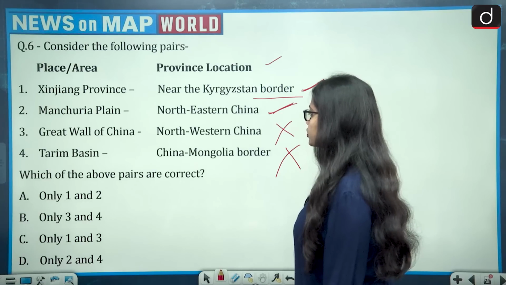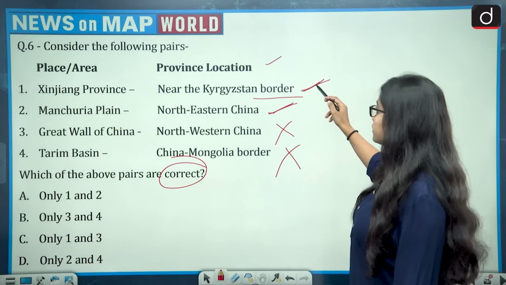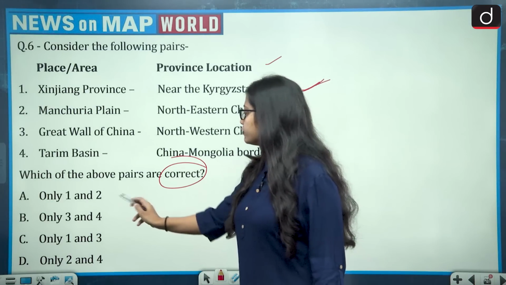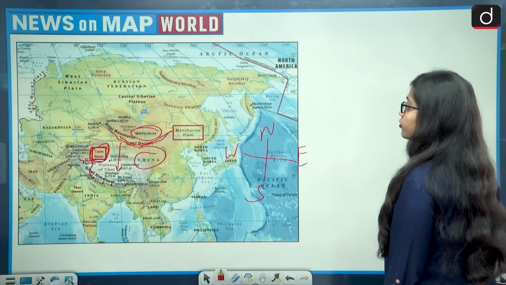And the question is asking which of the above pairs are correct. So how many are correct? 1 and 2. So 2 are correct. So the correct answer is option A, that is only 1 and 2. So now let's move to another question.